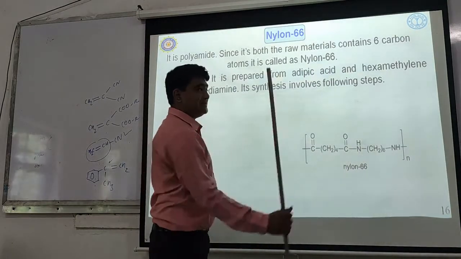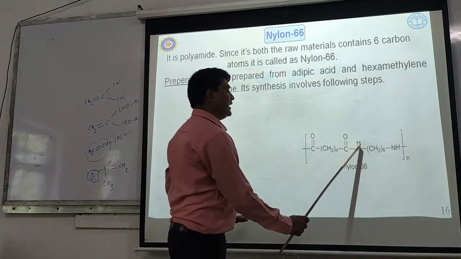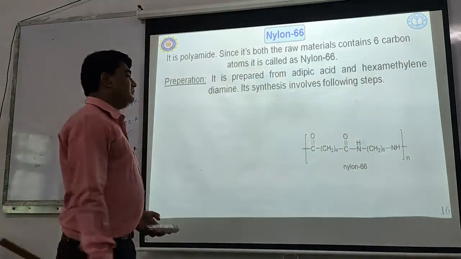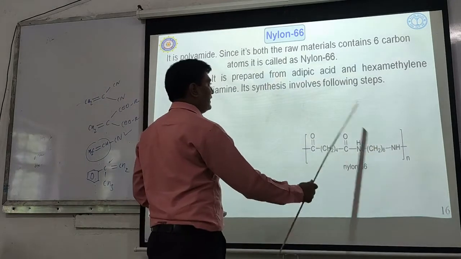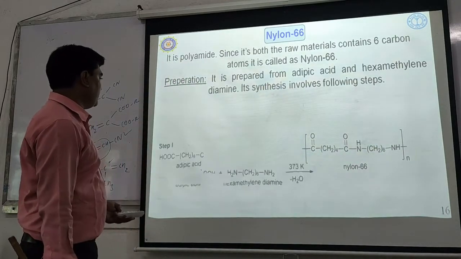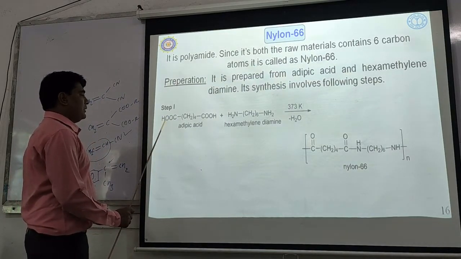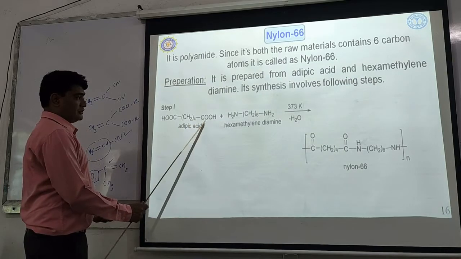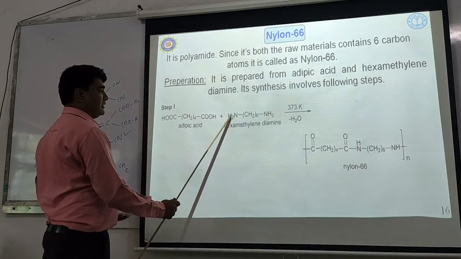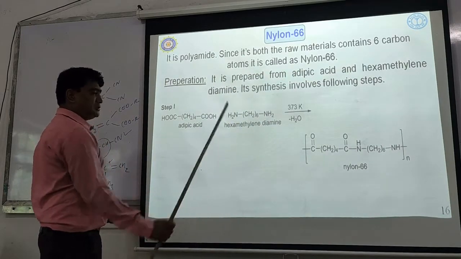Since it is repeated 6 times, it is nothing but hexamethylene, and both NH2 groups are present at the ends of this hexamethylene, hence it is called diamine. So its synthesis involves the following steps. First one is adipic acid, C double bond O, CH2 by 4, C double bond O, adipic acid, and hexamethylene diamine, NH2 on both sides, and how many times is CH2?